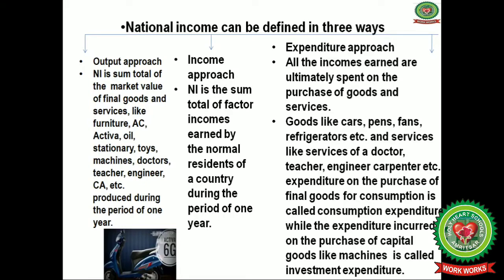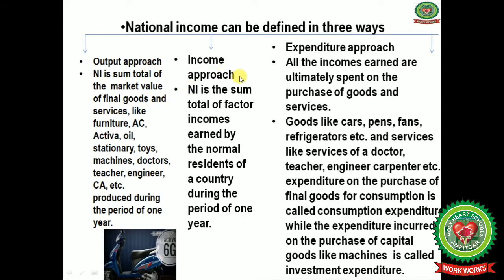Whatever the value of their products, that is known as the market value. In the same way, AC, Activa, oil, stationery, toys, machines, and the services of doctors, teachers, engineers, CA, barber, whatever they have earned, that is the market value. When we add the market value of all these products and services produced during a given period of time, suppose in 2019, that will be considered as the output approach.